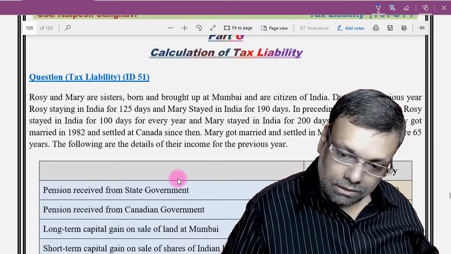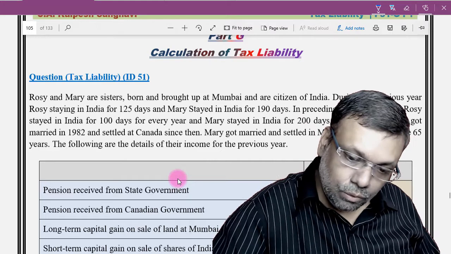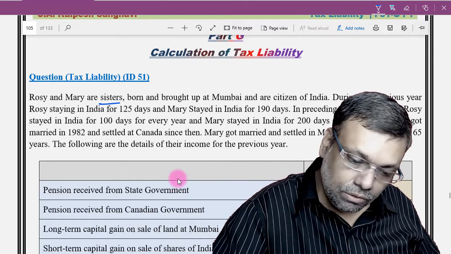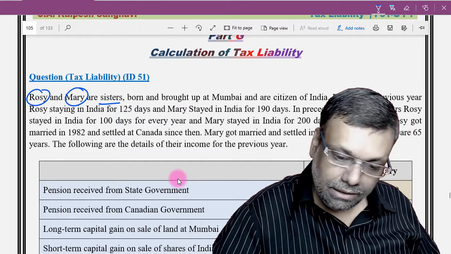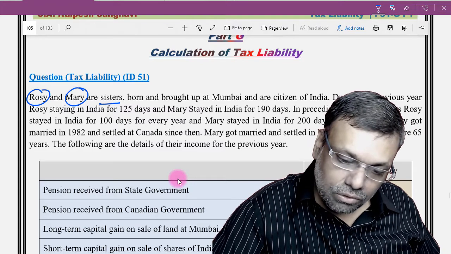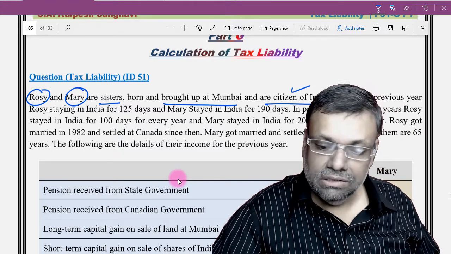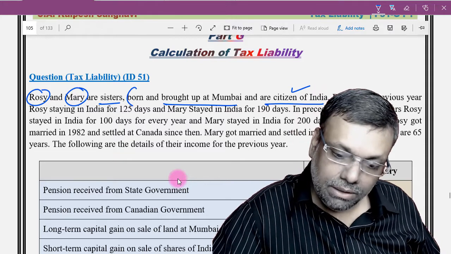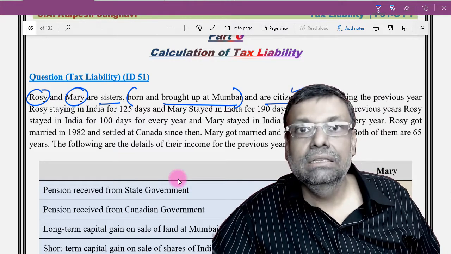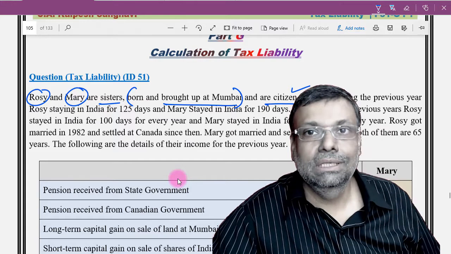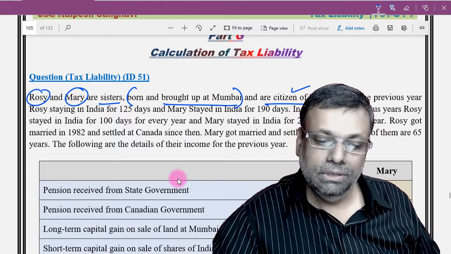Now see, in the given situation, there are 2 sisters, the data about 2 sisters given, Rosie and Mary. Both of them are born and brought up in Mumbai and citizen of India. Citizenship is already clarified. Nowhere the law says basically that born and brought up in Mumbai.